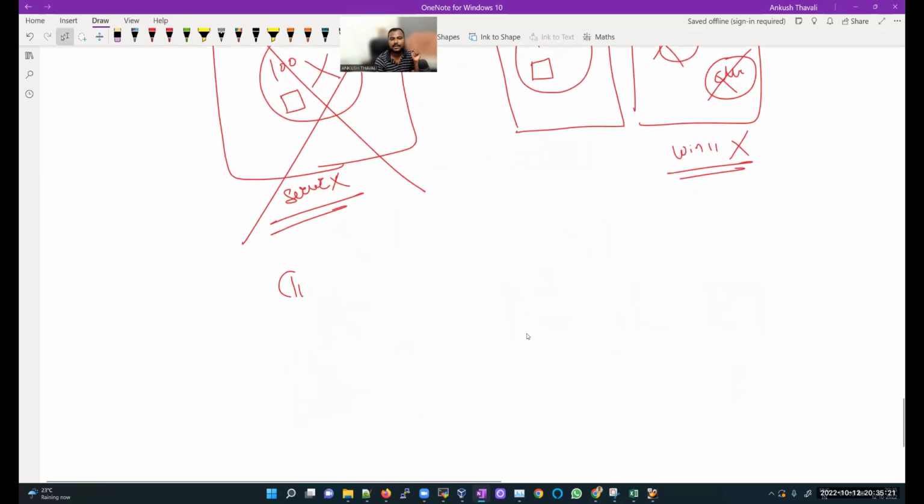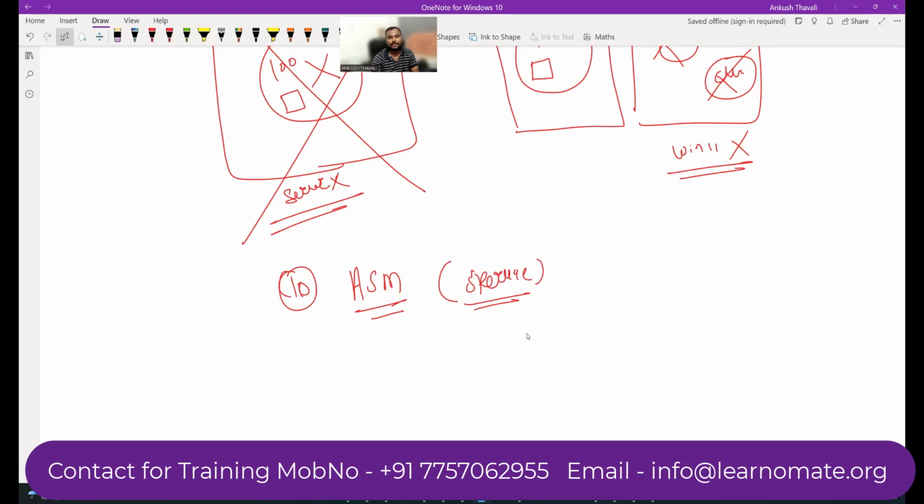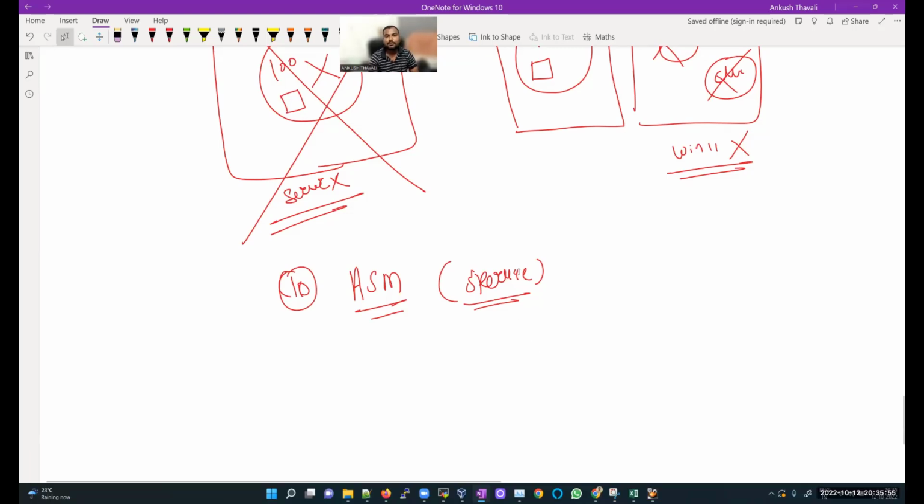Then we have a concept called ASM, Automatic Storage Management. This concept is mainly related to the storage part, where our database related files are going to be stored. Apart from this, there are multiple other small responsibilities. I have just given you a heads up on the big responsibilities of an Oracle DBA.